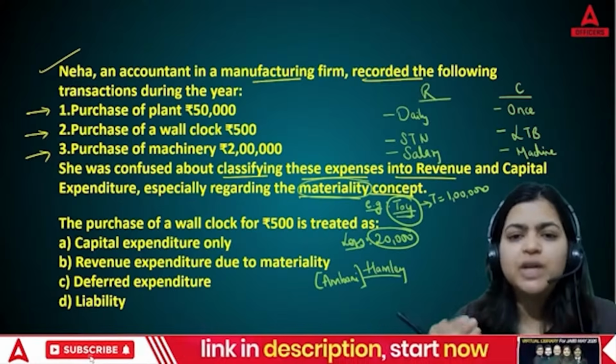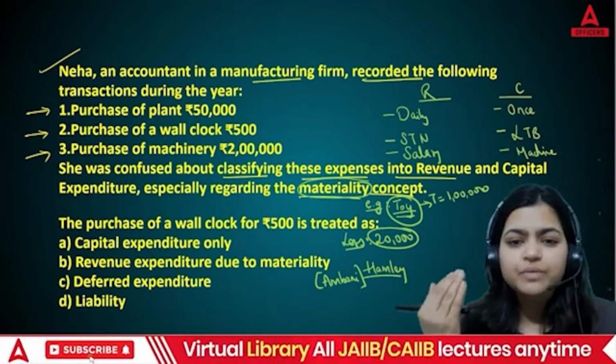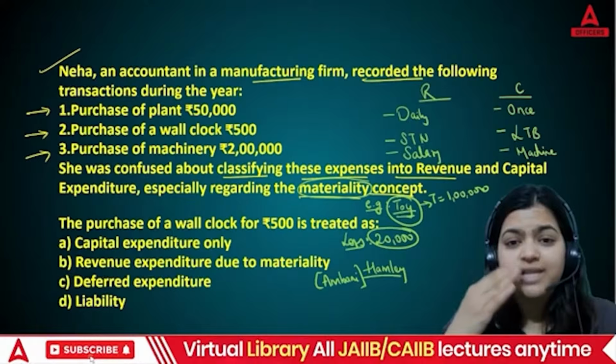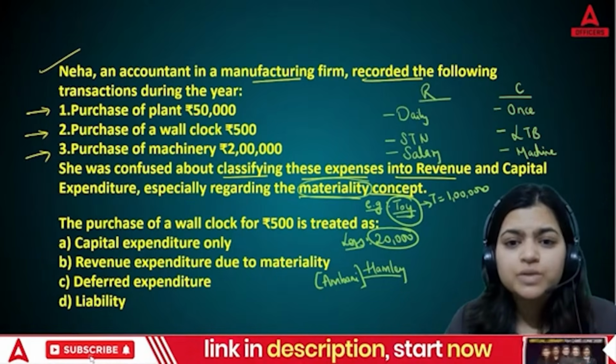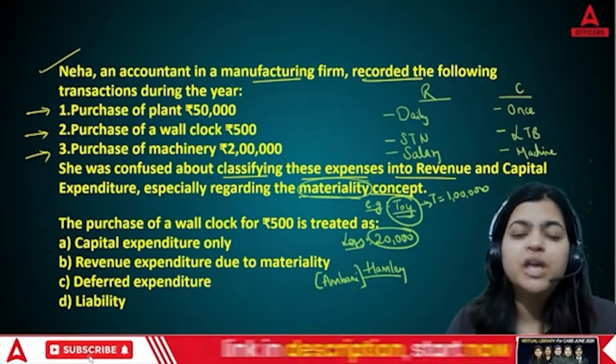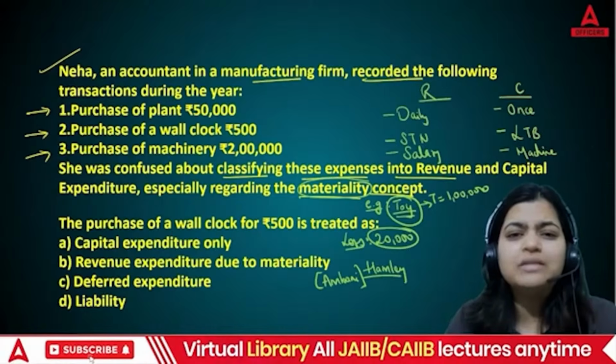Why? Because as you can see, my business turnover is very small. On the other hand, Hamleys' turnover is, let's say, 50 crores. That is a very huge amount. So for them, a loss of 20,000 is not that much.